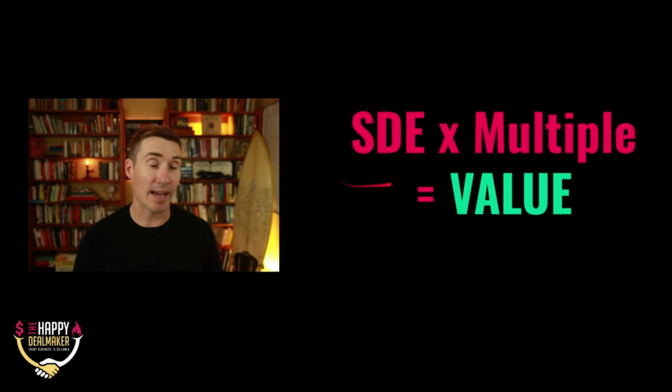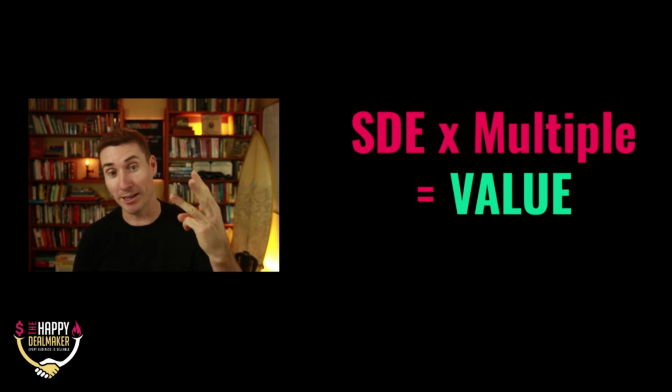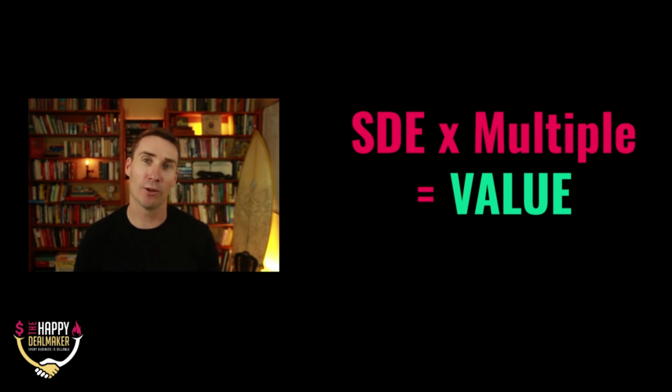And then you have your SDE component for your small business valuation. And in our next video, video 3, you're going to learn exactly where to get your multiple and how to calculate the multiple for your business. Then you'll have the two pieces you need to know it's not exact, but a very close approximation of what the value is of your company.